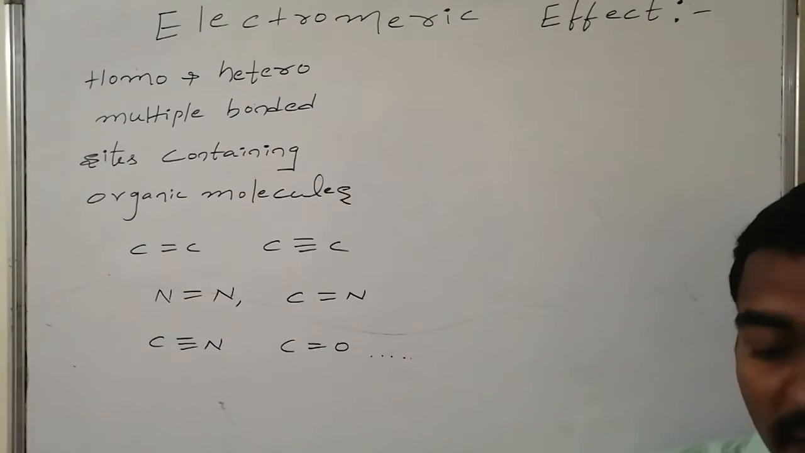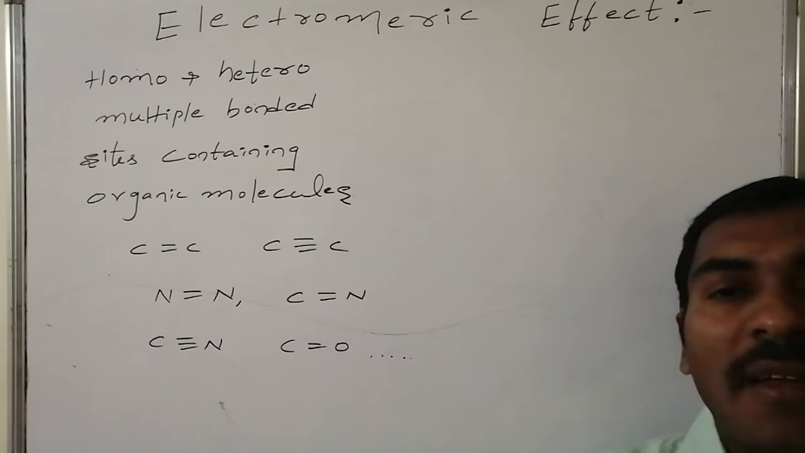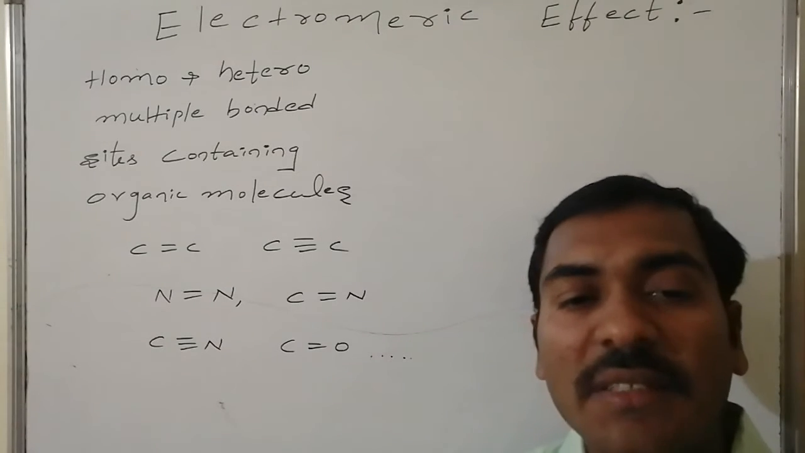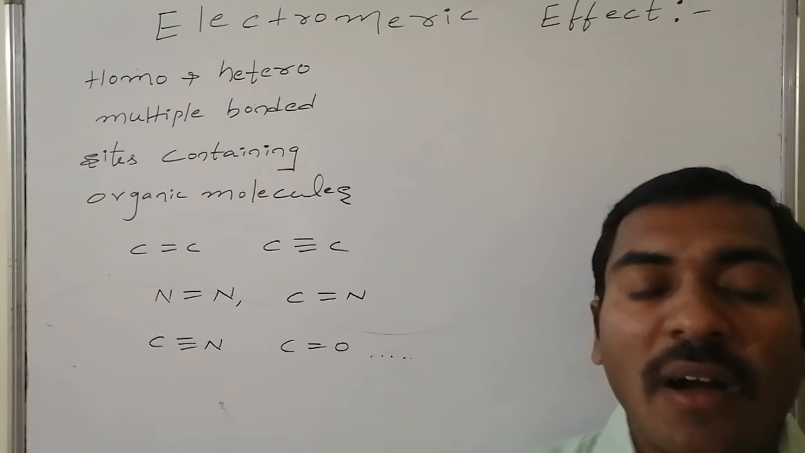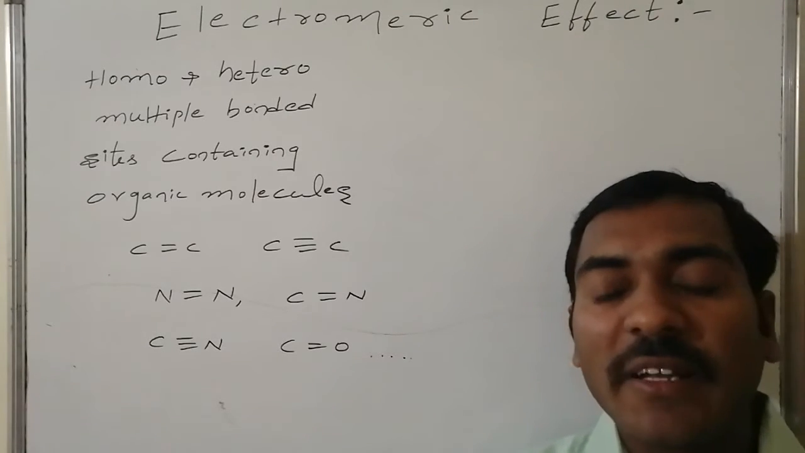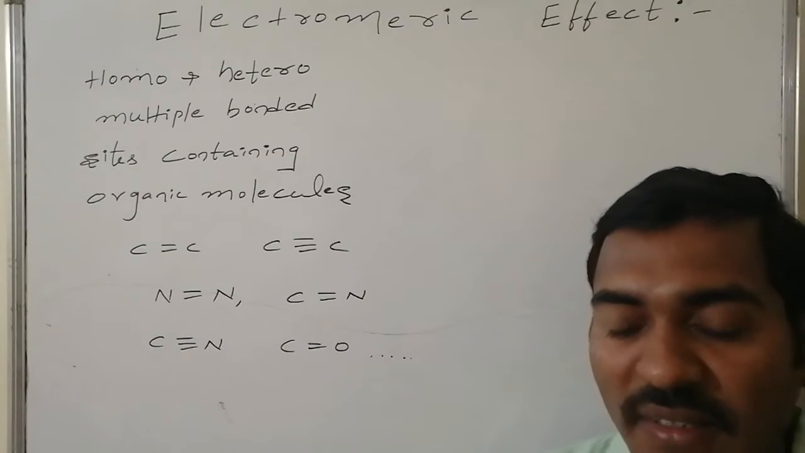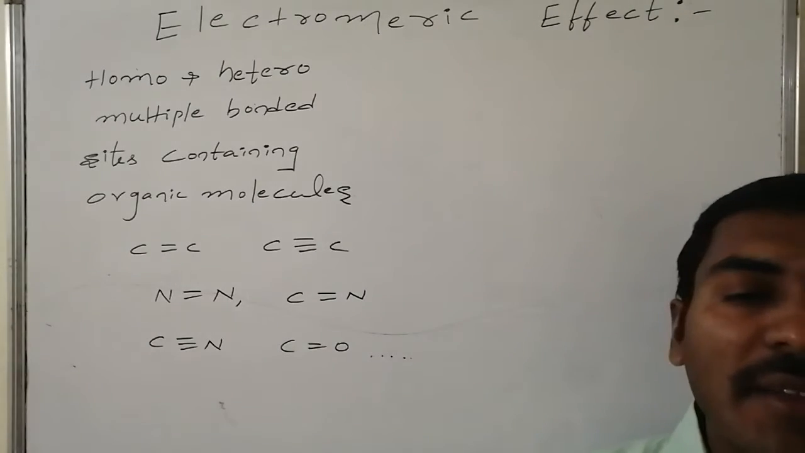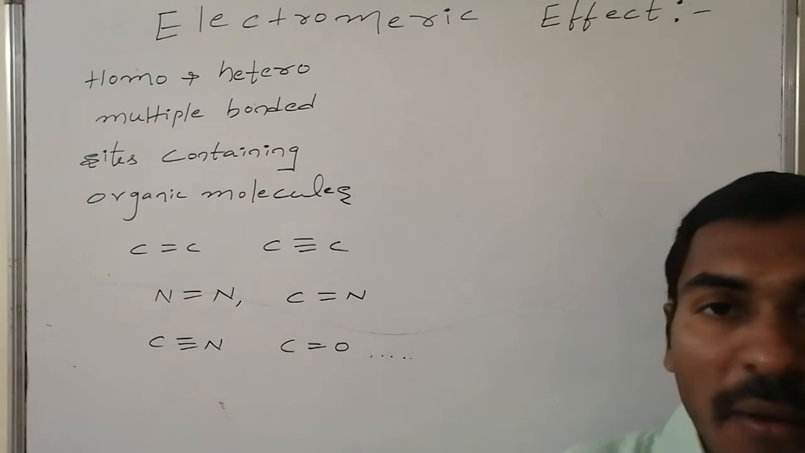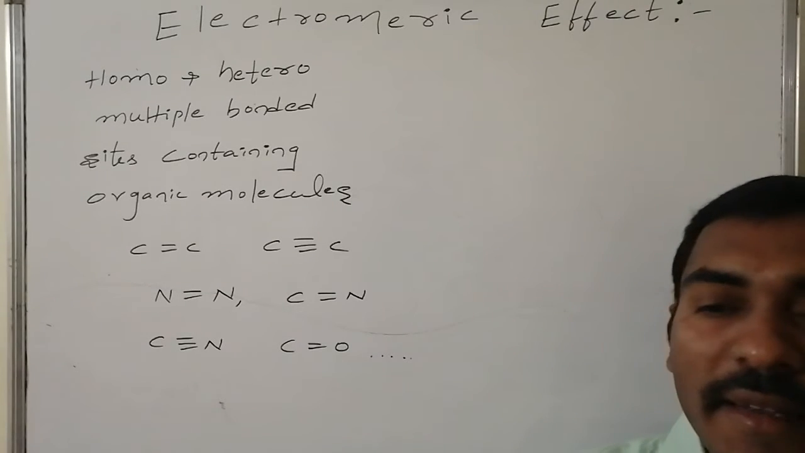a reagent. A reagent is a species which may have a positively charged part or a negatively charged part as an active part, that is, either an electrophilic portion or a nucleophilic portion. Now, consider when the reagent comes nearer to organic compounds containing homo or heteroatom multiple bonds.